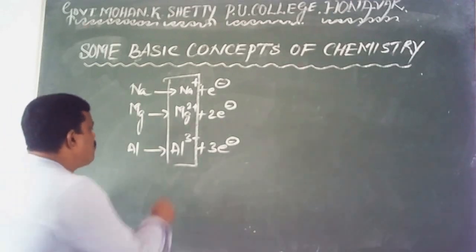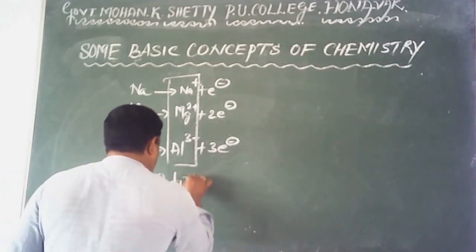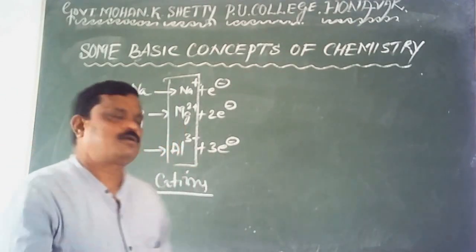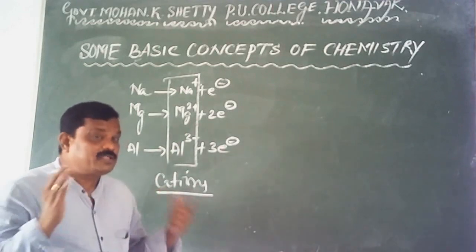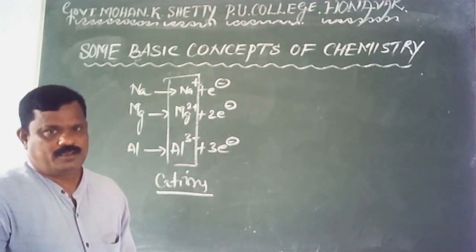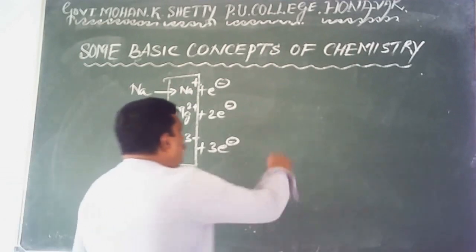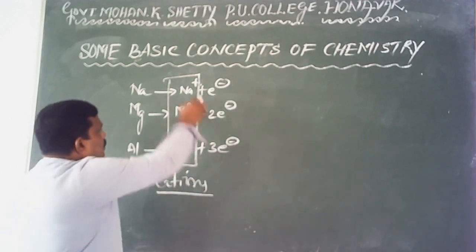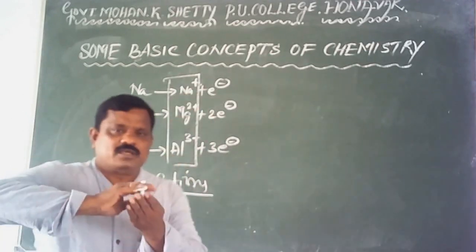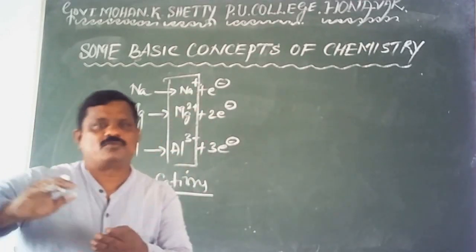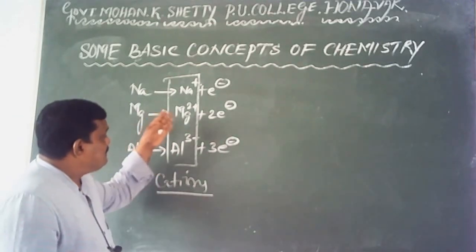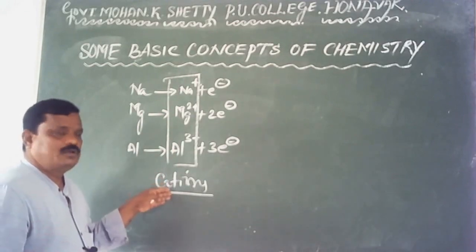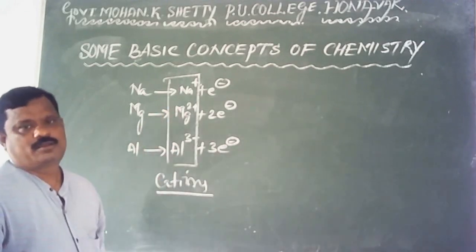Positive ions are also called cations. Why are they so called? Let me clarify this one. Actually, in an electric field, positive ions move towards the negative electrode. Negative electrode is called cathode. Since these ions get attracted by the cathode, these ions are also called cations.